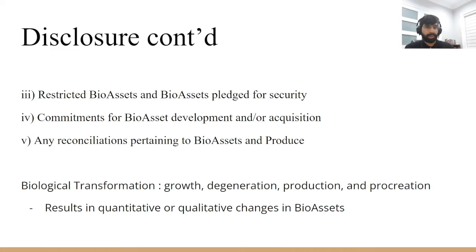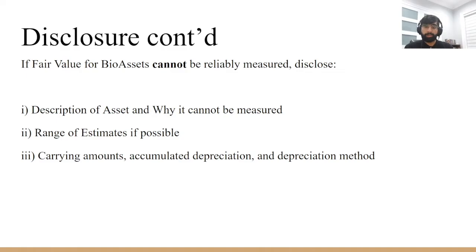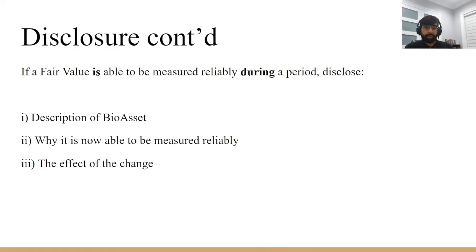But what if it can't? If it cannot be measured, the entity must disclose the asset description as well as why it cannot be measured reliably. They must provide a range of estimates as well as disclose any carrying amounts, accumulated depreciation, and the method it was depreciated with. If fair value is able to be measured during a period, they must disclose the description of the biological asset, why it is now able to be measured reliably, and the effect of the change.